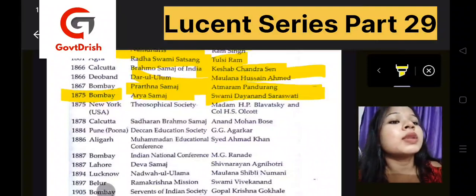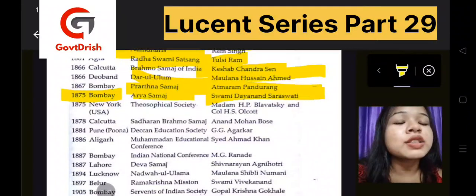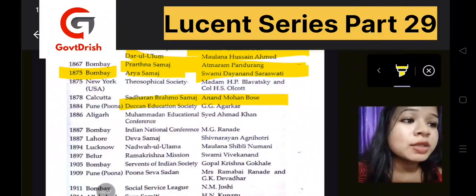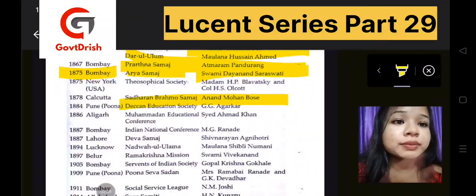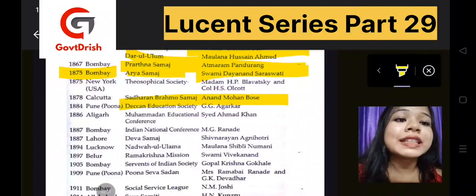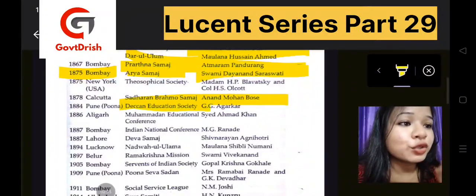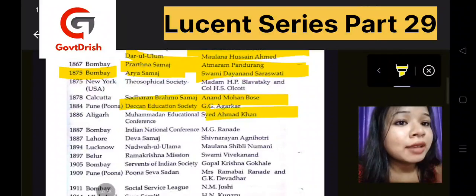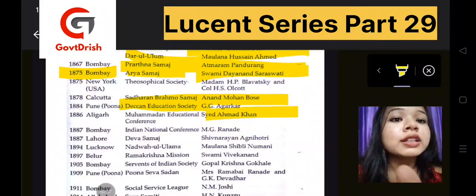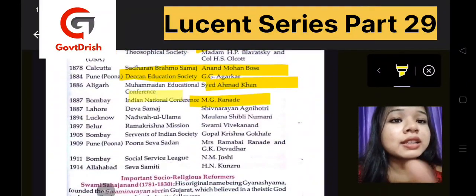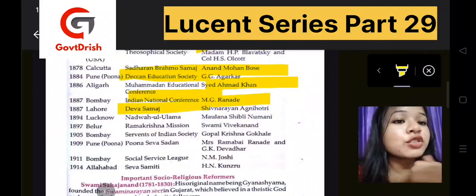Then we have Blavatsky, Olcott, that is the Theosophical Society. We have Sadharan Brahmo Samaj. Again, the Brahmo Samaj name is repeated, so remember these three. Anand Mohan Bose. We have Agarkar, that is Deccan Education Society. We have Sayyid Ahmad Khan. This is also an important leader. M.G. Ranade, the National Conference. Deva Samaj is also very important.